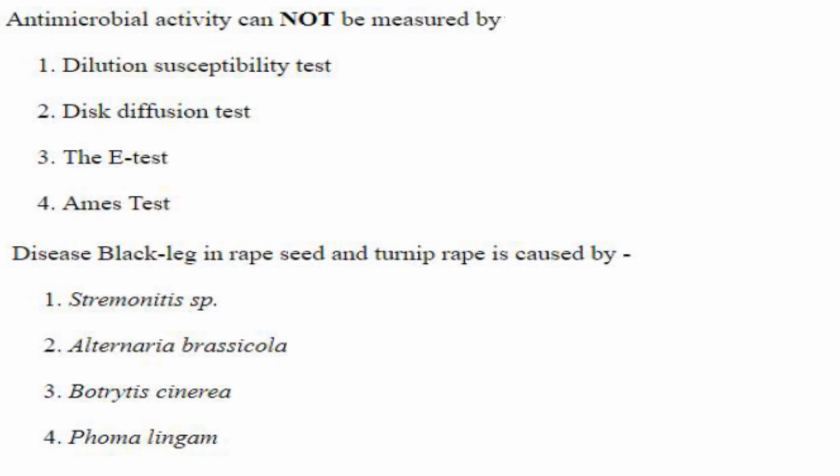Then next one. Antimicrobial activity cannot be measured by which test? Dilution susceptibility test, yes. You can measure by disk diffusion test, yes. The E-test. So these 3 methods can be used to test antimicrobial activity, but the Ames test is not used because it is used to detect mutagenic properties of a chemical substance.